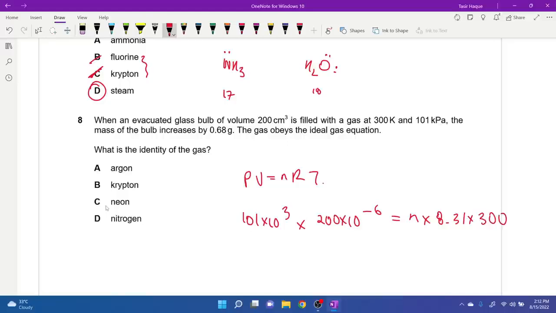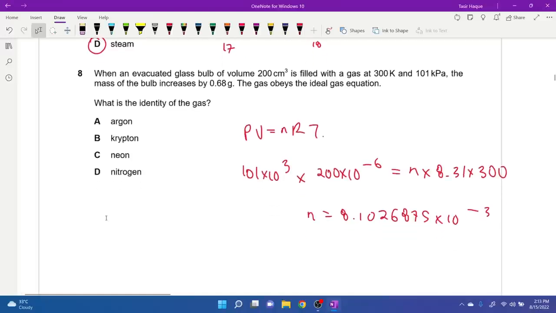So 101 times 10 to the power 3 times 200 times 10 to the power -6, divided by 8.31, divided by 300. It gives us a value of n equal to 8.1026875 times 10 to the power minus 3.